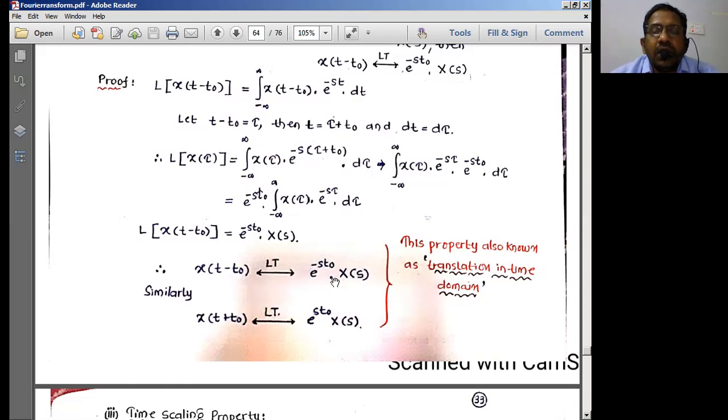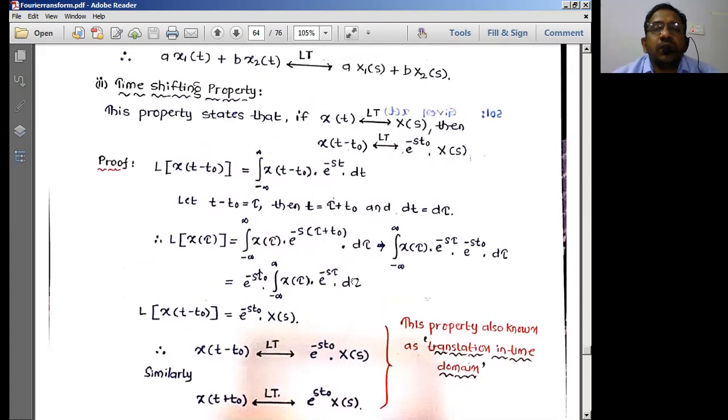So if I want to write the same equation for the frequency shifting property, what will I write now? X of s minus s naught is going to form a pair with e to the power plus s naught t into x of t. That's what we'll write. So these are the basic forms we can have.